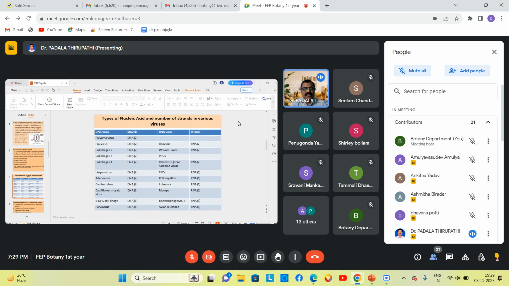Coliphages, that is T2 bacteriophage, possess double-stranded DNA, and the T4 bacteriophage and T3 bacteriophage also possess double-stranded DNA. Herpes virus, adenovirus, and cauliflower mosaic virus, which we can also call CMV, all possess double-stranded DNA as a genetic material or genome. Is it right or not? And M13 or S13 Escherichia coli bacteriophage possess single-stranded DNA, and parvovirus also possesses single-stranded DNA. Is it right or not?